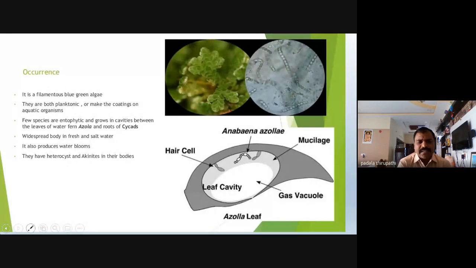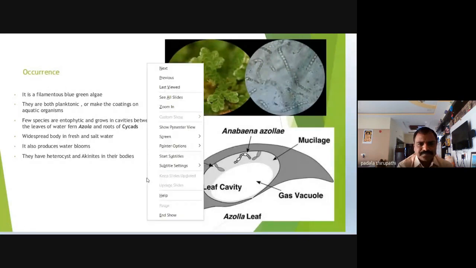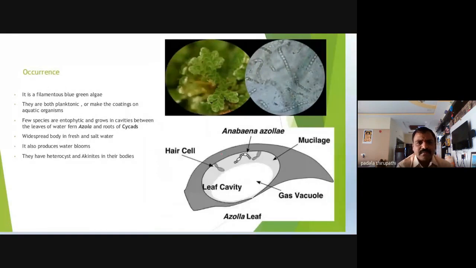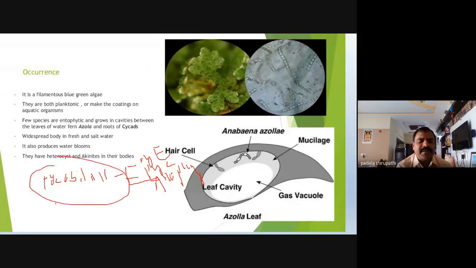These phycobilins are classified into three: number one, phycoerythrin, phycocyanin, and allophycocyanin. These are the three types of phycobilin pigments present in red algae and blue-green algae.